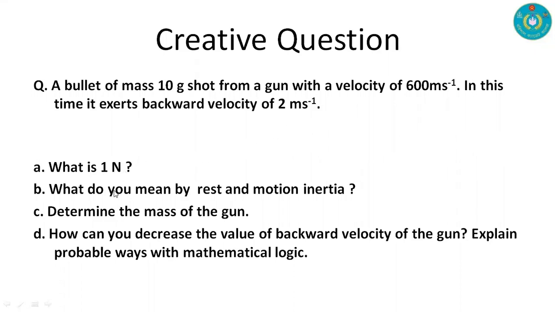And here we have four questions. What is 1 Newton? What do you mean by rest and motion inertia? Determine the mass of the gun, and how can you decrease the value of backward velocity of the gun? Explain the probable ways with mathematical logic. I think with the concepts that you got in your previous class, you can solve this. If you have a problem, then ask me in our class time.